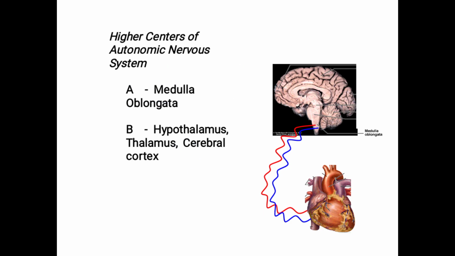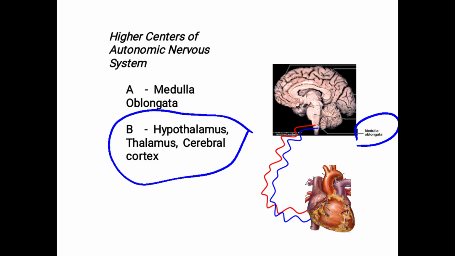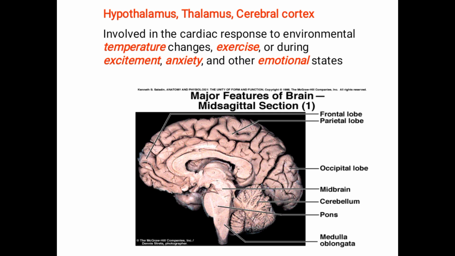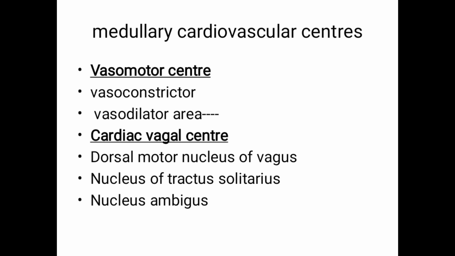So next, coming to the medulla, that is the highest center which is controlling. You can see here the medulla, that is very important, medulla oblongata. These are the brain parts: hypothalamus, thalamus, cerebral cortex. If I tell now, you will be confused, so you can see the diagram. Medulla oblongata, this part. So medullary cardiovascular center. ANS is over. Now, how is the medulla controlling the heart rate, what is the effect?